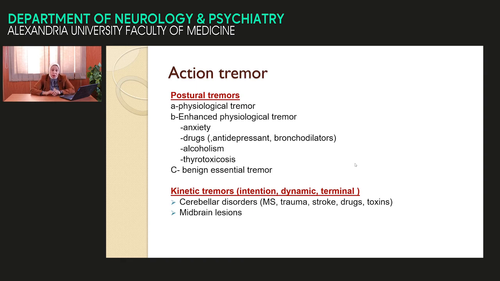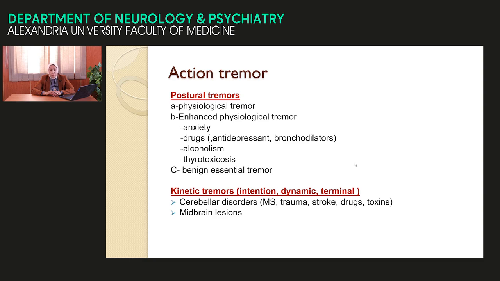It may be physiological tremor, in a patient of younger age, 17 years, 19 years, juvenile age, presented with very fine tremor, aggravated by stress. When we ask the patient to stretch out the arm, we find this tremor. Sometimes it becomes visible when induced by medication like alcohol, thyrotoxicosis, selective serotonin reuptake inhibitors. In a patient with anxiety, we find this tremor is aggravated, called enhanced physiological tremor.